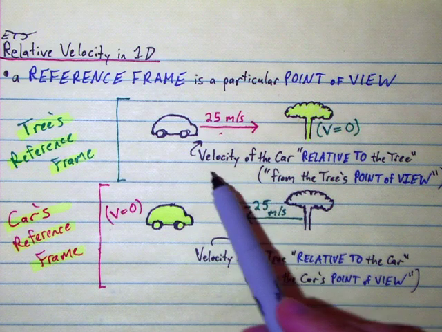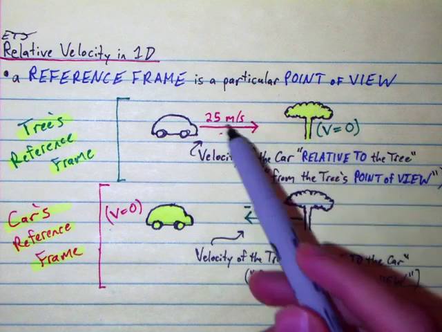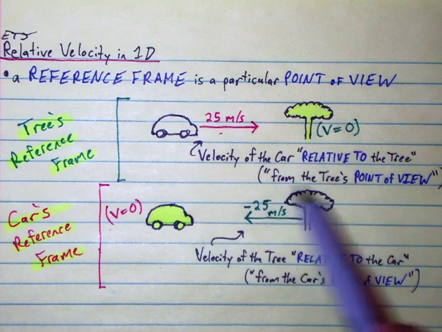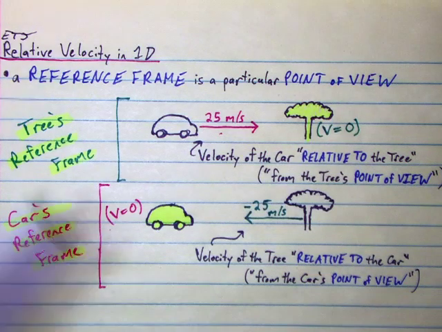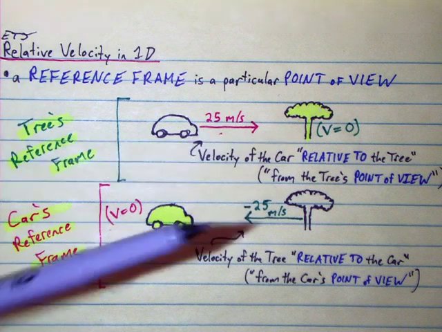What we say is that the velocity of the car relative to the tree is 25 meters per second. We could replace these words with the words from the tree's point of view. Relative to the tree means from the tree's point of view. So the velocity of the car relative to the tree is 25 meters per second.